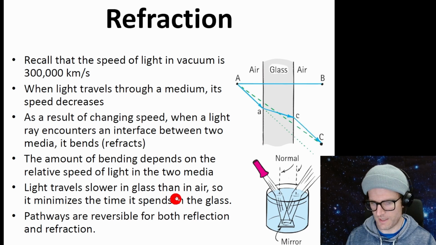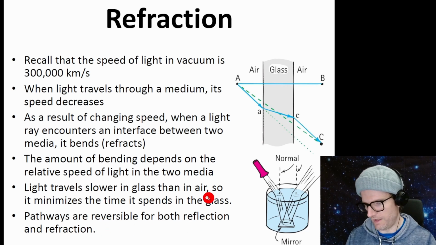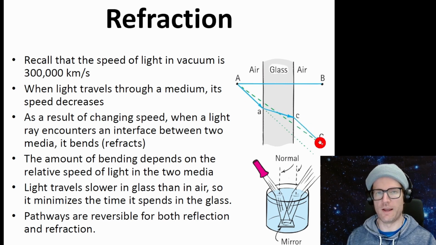Light travels slower in glass than in air, so it minimizes the time it spends in the glass. Okay, that's the idea of minimizing the time. Okay, and pathways are reversible for both reflection and refraction. So here we have light coming in, refracted into the glass, and then when it enters the air again, it goes back into its original direction.